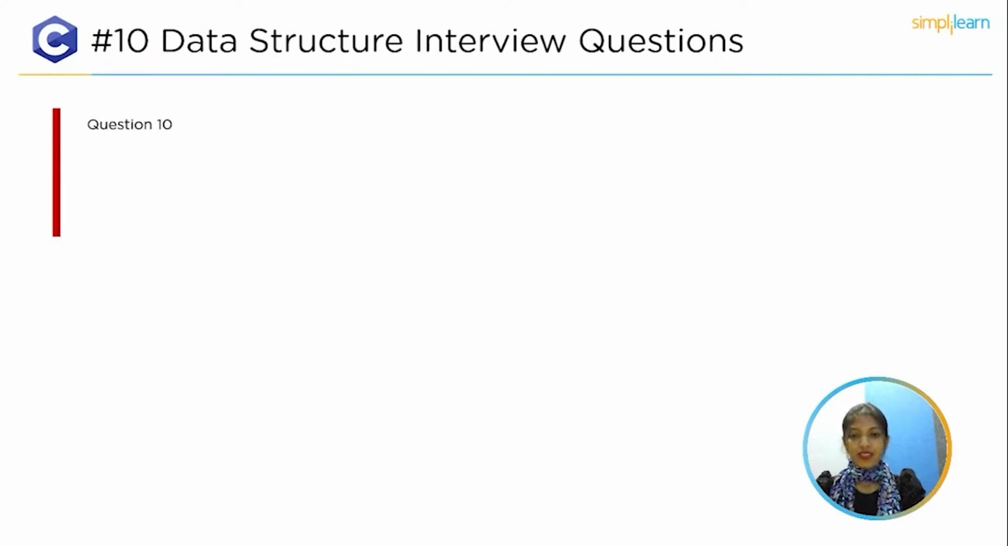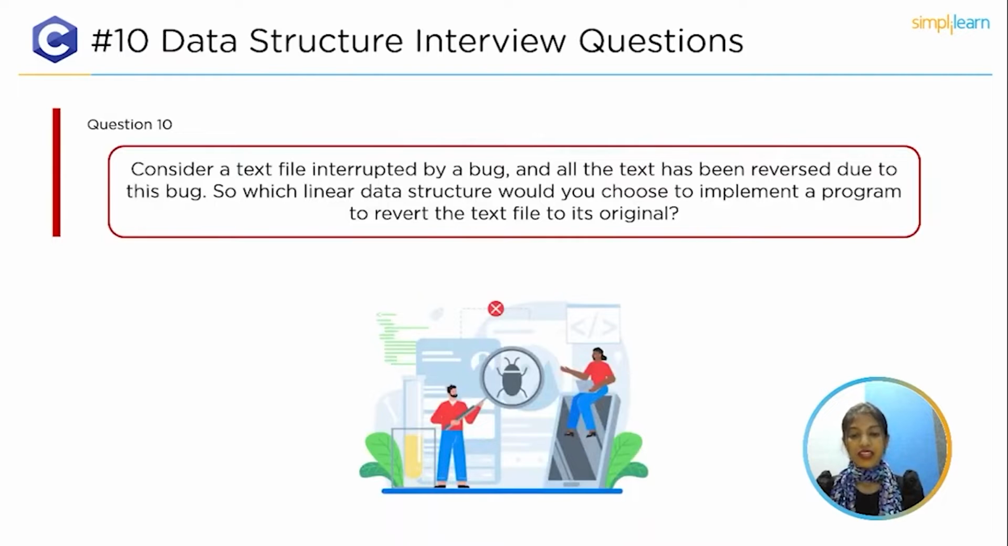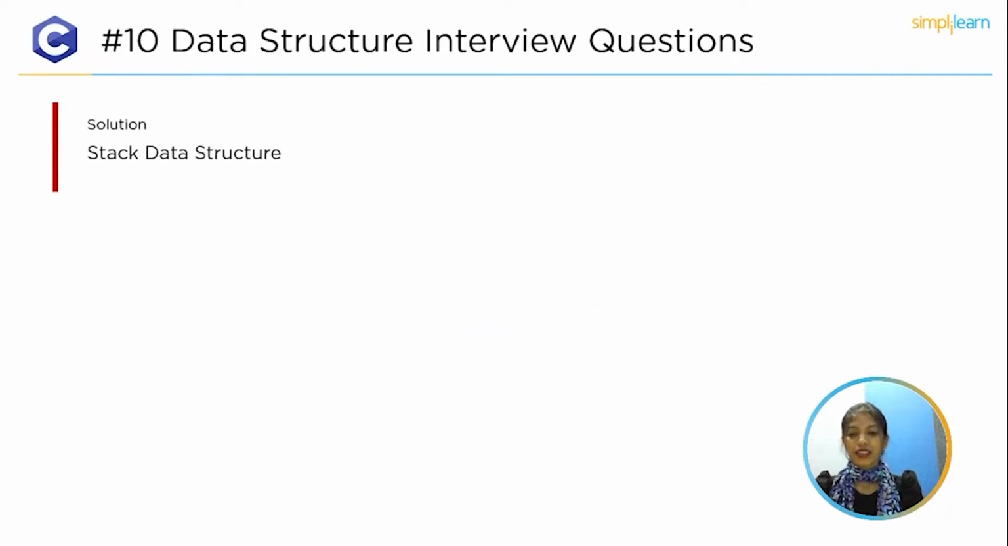And the top 10th question is: consider a text file interrupted by a bug, and all the text has been reversed due to this bug. So which data structure would you choose to implement a program to revert the text file to its original? The solution is the stack data structure.